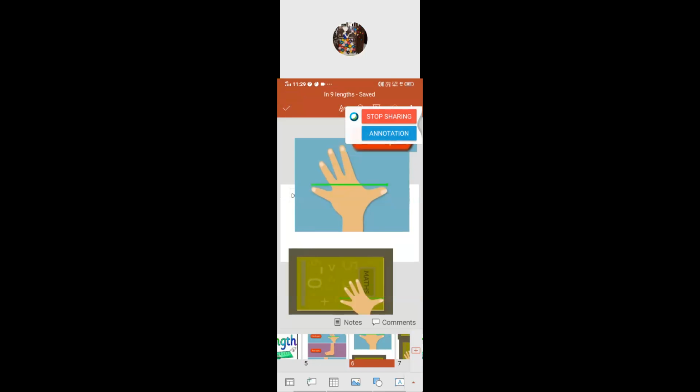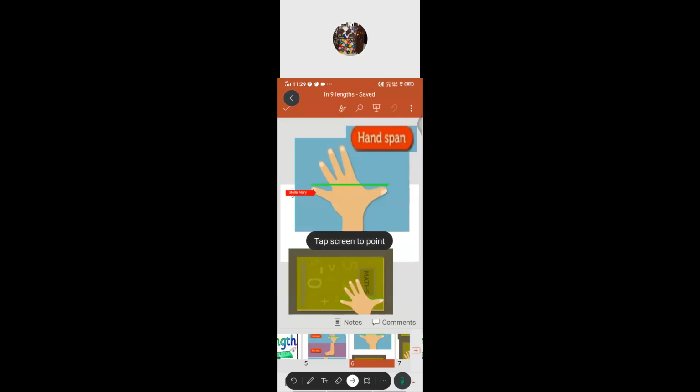So hand span is the distance from the tip of the thumb to the tip of the little finger on an outstretched hand. If you stretch your hand, try to feel that, you can see that distance.